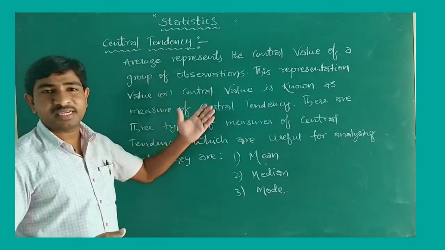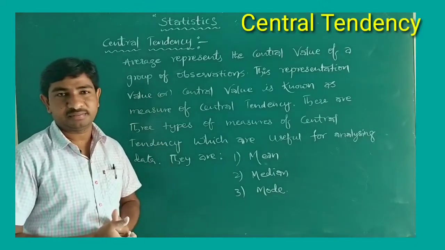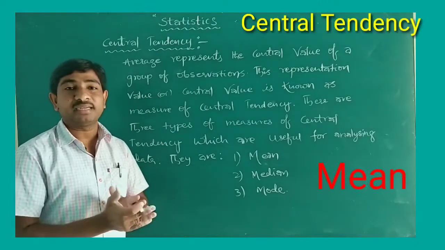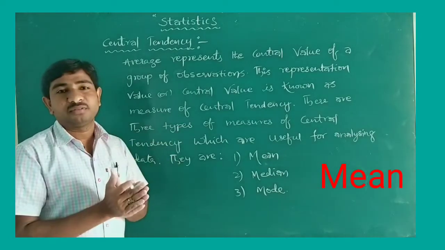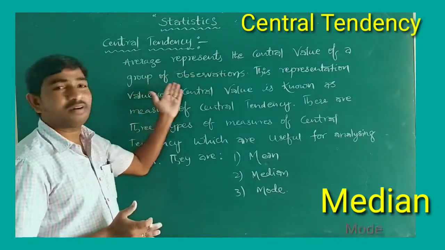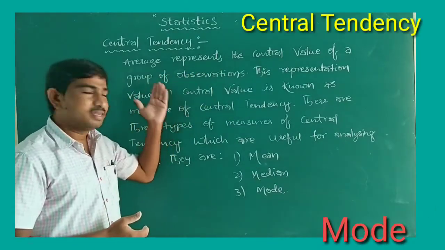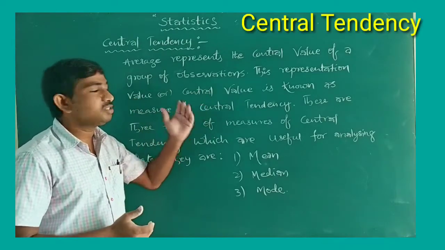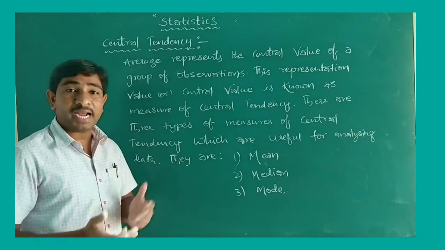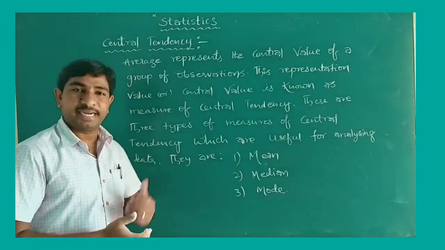Average represents the central value of a group of observations. So average represents, that means what? Mean. That is the central value of the group of observations. This representative value or central value is known as the measure of central tendency. So it is the most important value to estimate the data.